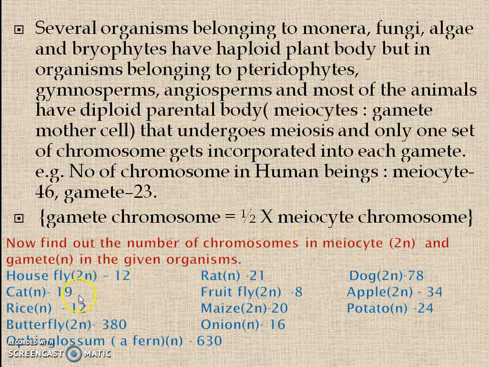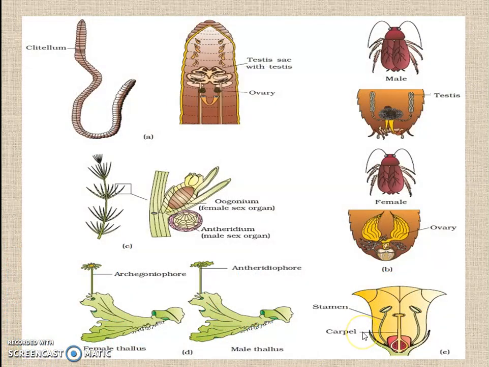So here, in some cases the chromosome number is given in meiocytes and in some cases it is given in gametes. But you have to calculate in both cases. Then you could see here the condition: in one organism you are able to find both sexes, testis and ovary. Then it is called bisexual.